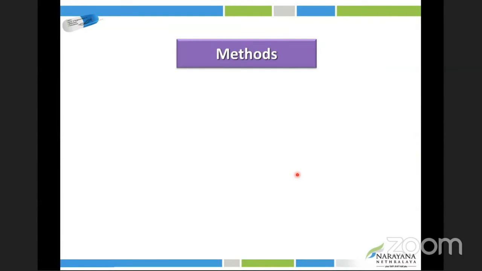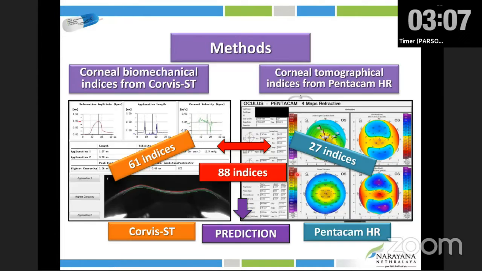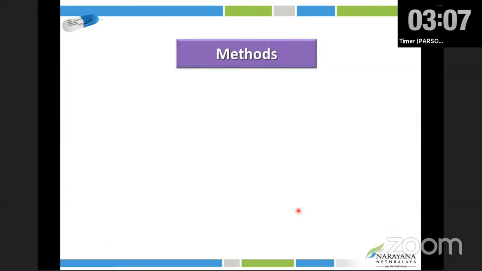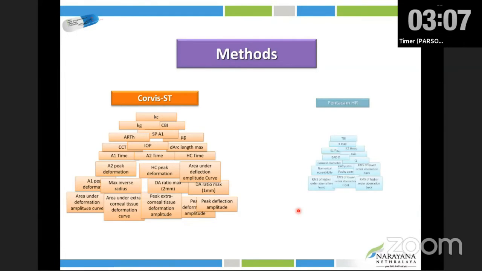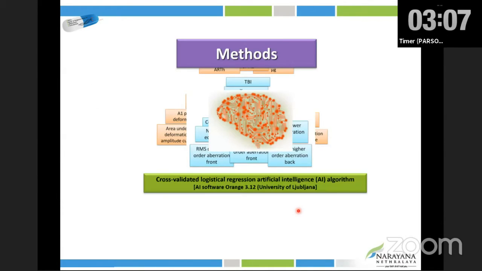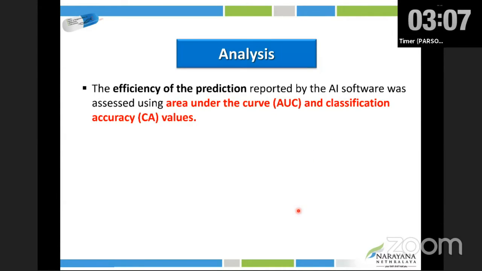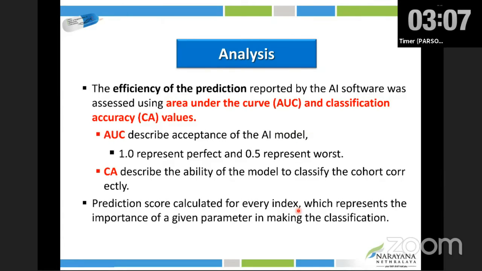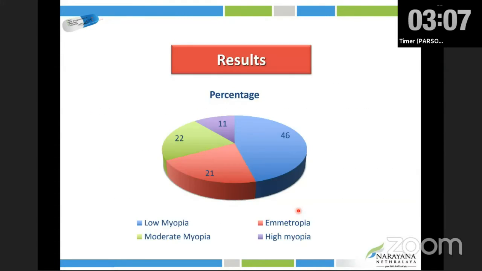Okay, sir, sure. So we looked at all these corneal biomechanical indices from Corvus and corneal tomographical indices from Pentacam, overall about 88 indices, and looked at their prediction value. All these indices were combined using AI software. Again, we looked at the predictive capability using area under the curve and classification accuracy values. A higher AUC means the predictive capability is better. The overall distribution among the results was as follows with respect to low myopes, moderate myopes, emmetropes, and high myopes.